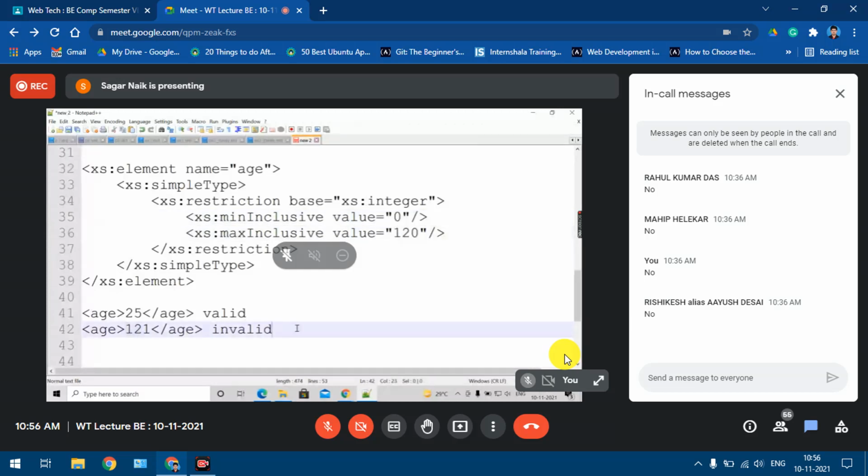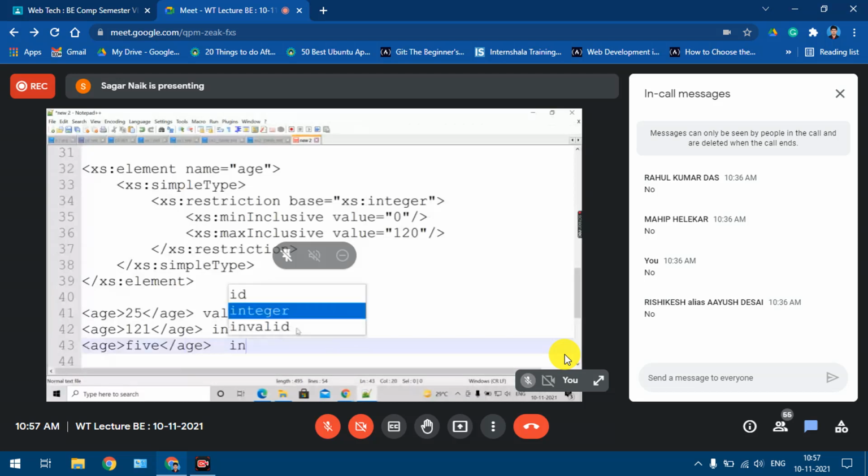Again, if I say age, and I take, suppose, a character value, is it valid or invalid? Again, it is invalid. Why? Because here I'm saying that it has to be an integer value, but here I have a character value, right? Again, if I say age, I'll say 58.